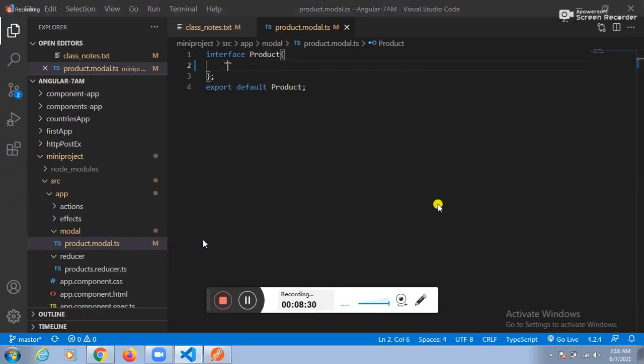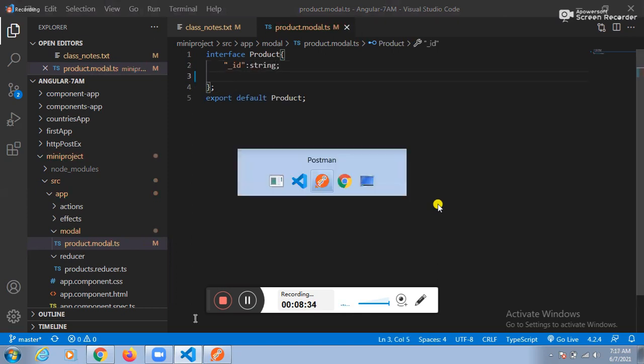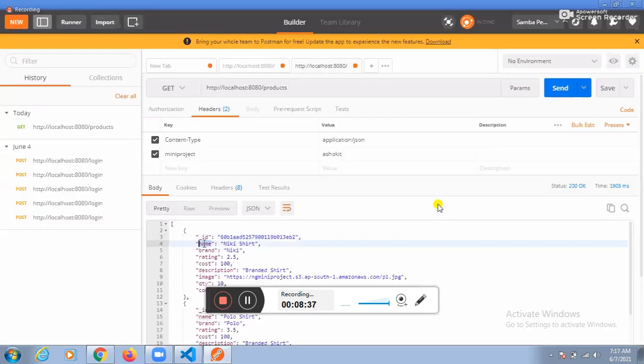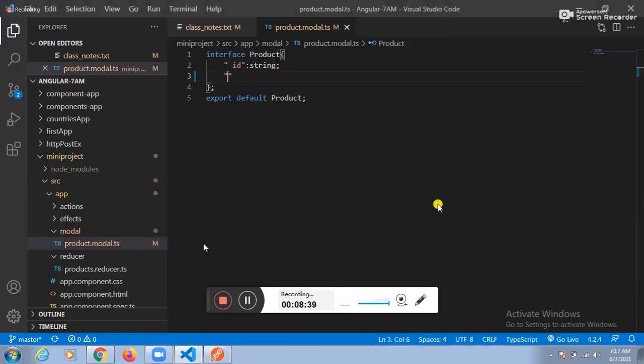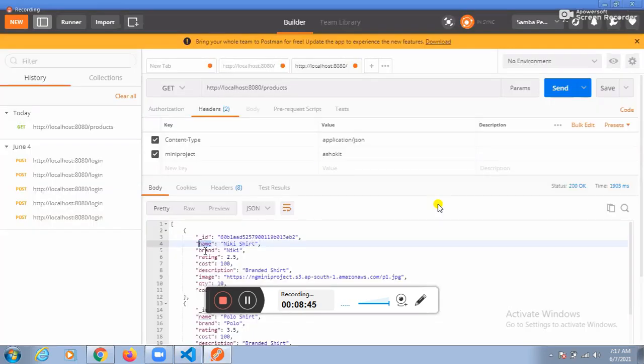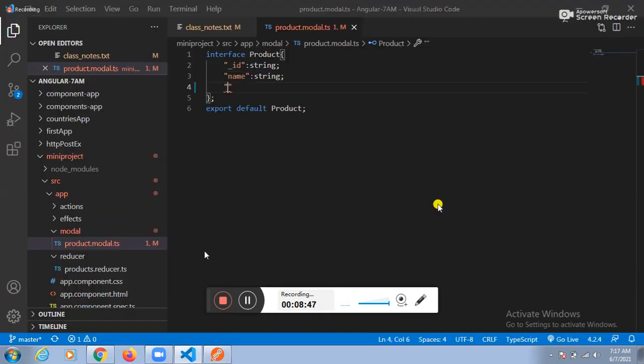Under the product interface, what is the first field? _id. What is the data type? String. What is the next field? Name. What is the data type? String. What is the next field? Brand. What is the data type? String.